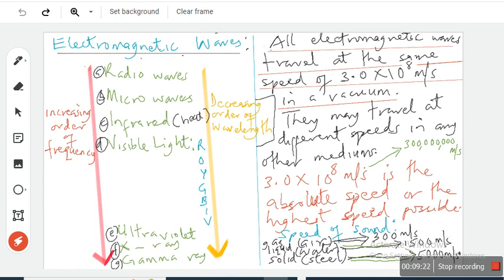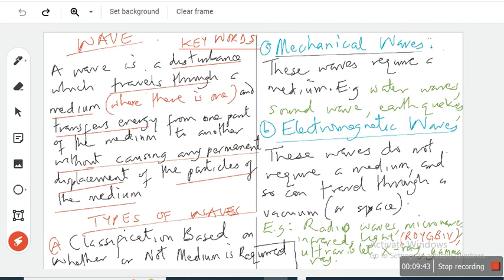They do not need a medium. Can gamma ray travel through a vacuum? Yes or no? Yes. Why yes? Because it has the highest frequency. It's not about frequency. Look, this is the reason. Read this out.